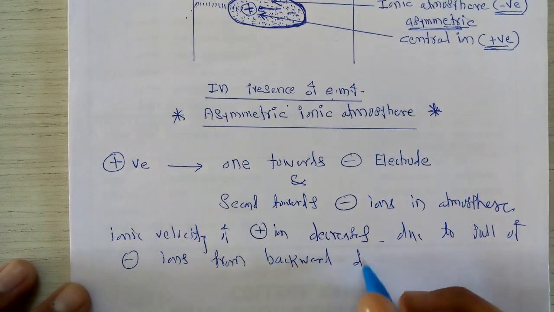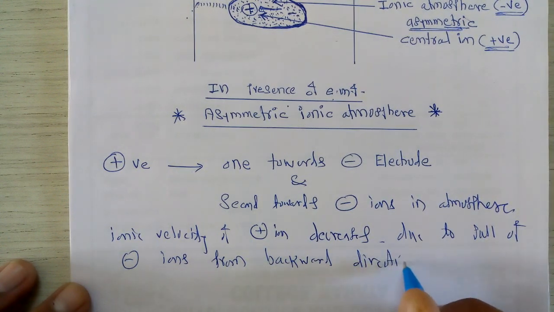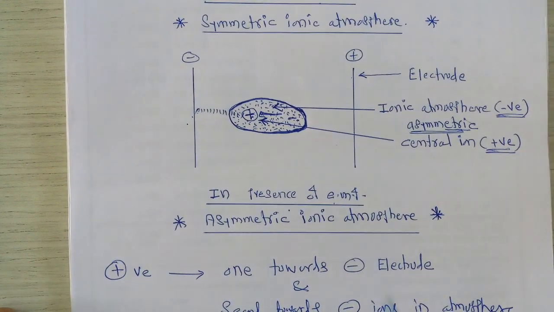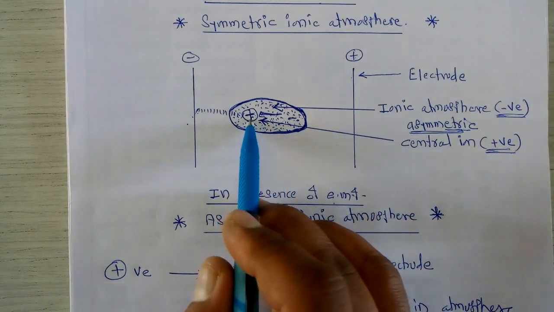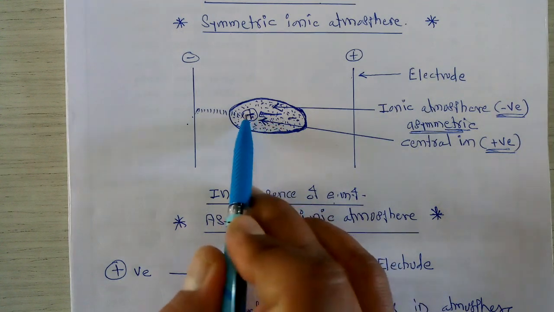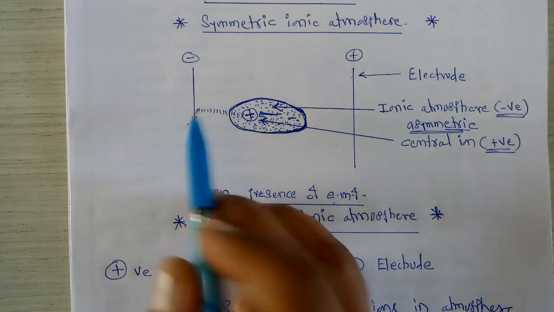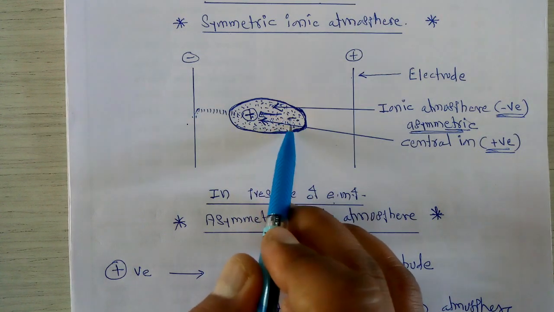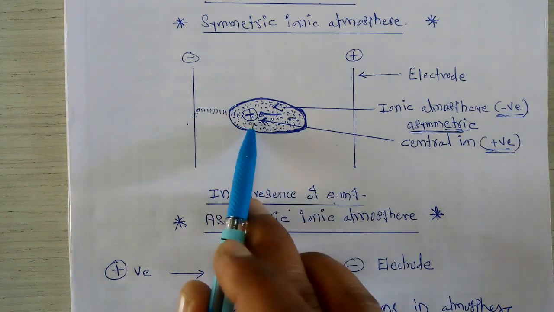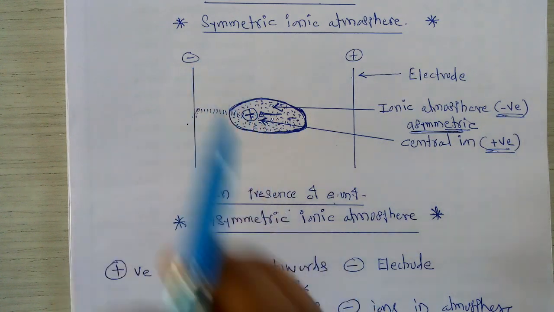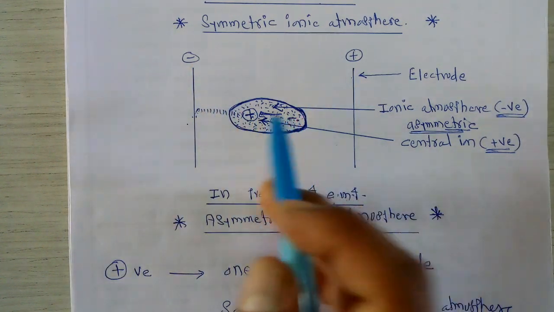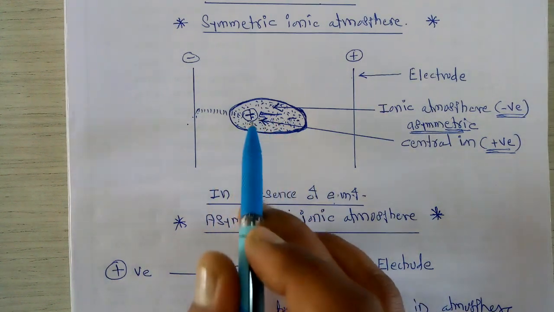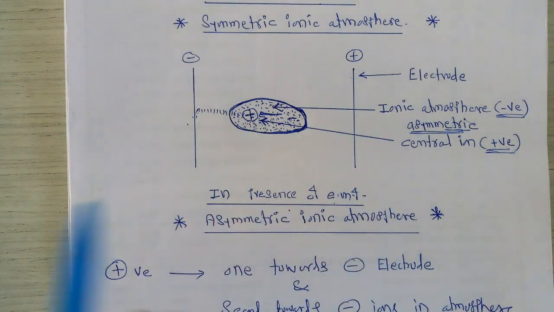So we can say that whenever we consider the asymmetric atmosphere, this positive ion has two types of forces of attraction, one towards this negative electrode, and at the same time one towards the negative ions present in this asymmetric ionic atmosphere. The negative ions pull toward themselves, and that's why it affects the ionic velocity of this particular positive ion, which decreases.